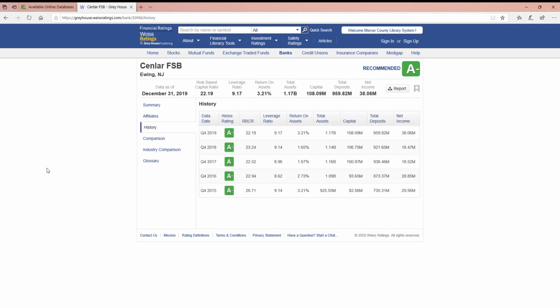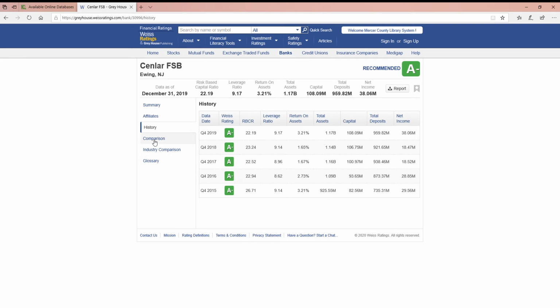Typically, institutions are rated yearly. When we get to the stocks, you'll see they get rated more frequently. So what we're looking at here is you're going to see the fourth quarter ratings since 2015, and you can see how it's gone between A minus, A minus. And over years, you can see the data points that were in the summary are laid out here for you so you can do a comparison from year to year.